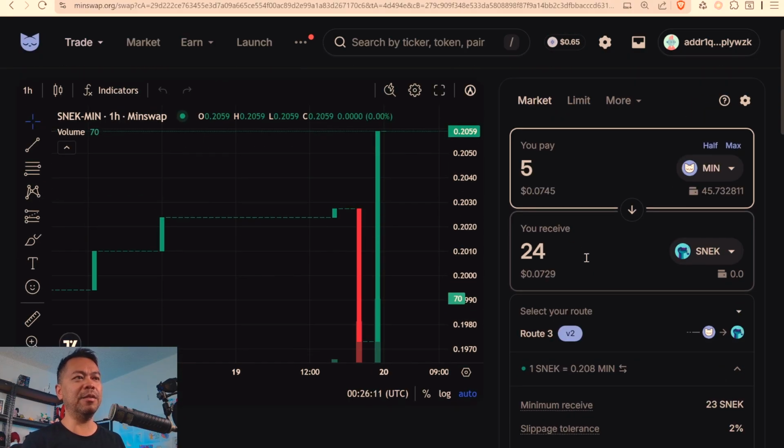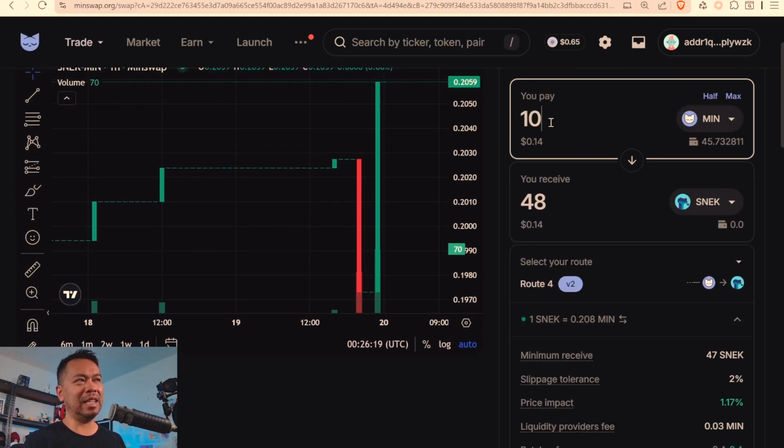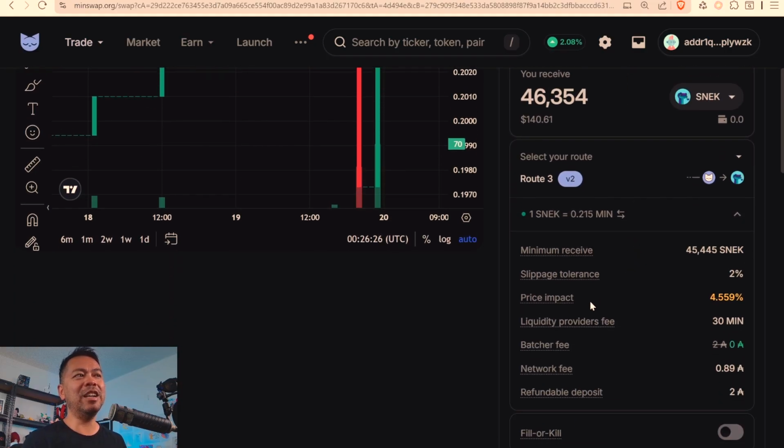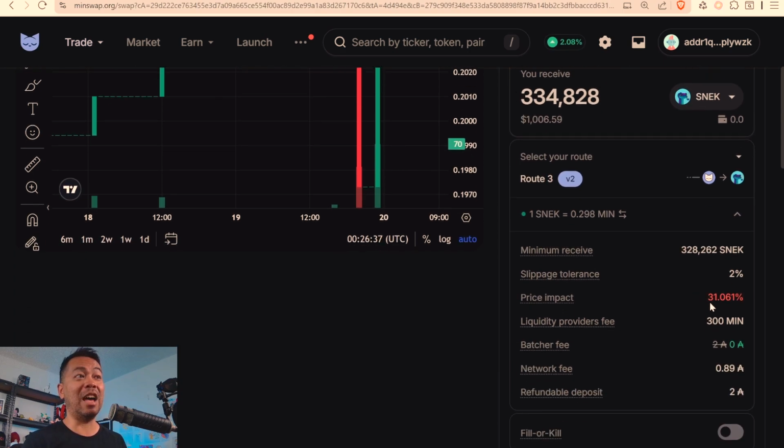If I reduce that down further, my price impact may change a little bit, barely. But if I increase this here from 10 Min to, let's say, 10,000 Min, you can see here now that the price impact does change dramatically because there isn't enough liquidity in that pool. Again, if I change this to 100,000 Min tokens, you can see here now the price impact goes up even further. That is because there's not enough liquidity in this particular pool. So there you go. That is another thing that you need to look out for when trading on a decentralized exchange. Make sure there is enough liquidity in the particular pool so that you don't get affected by price impact.